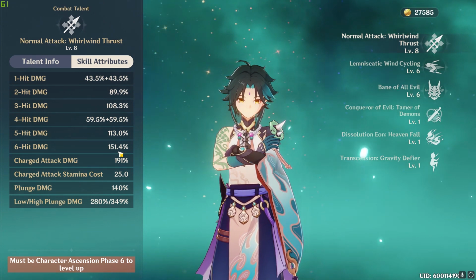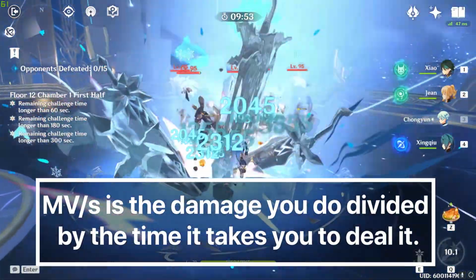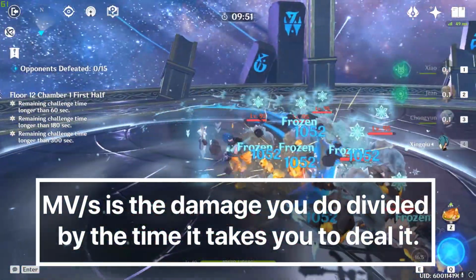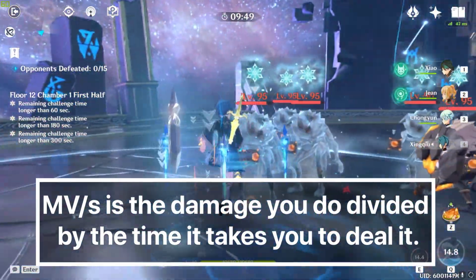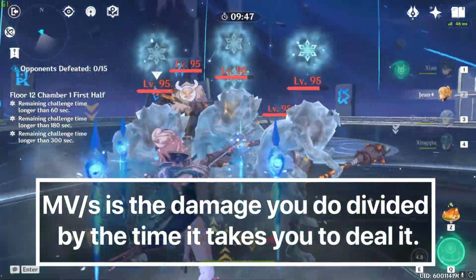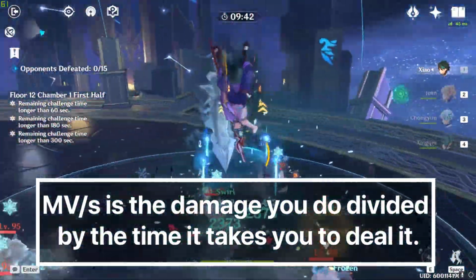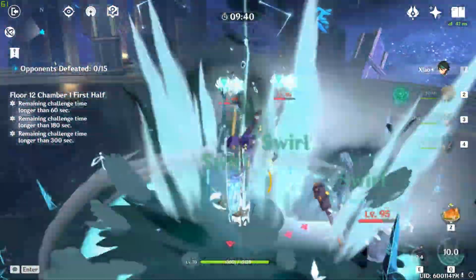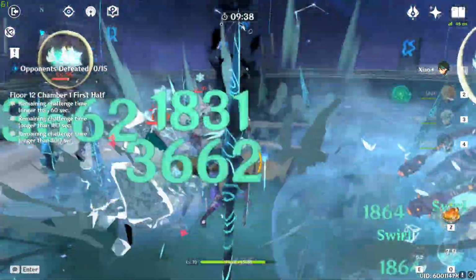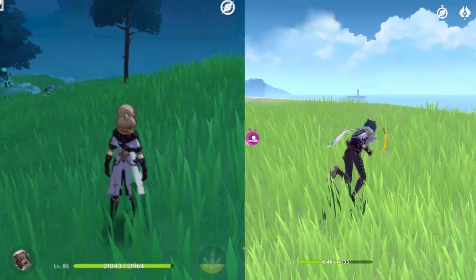So what is talent damage percentage per second? To put it simply, it's the talent damage done by an attack or a string of attacks divided by the time it takes to do them. But why is this important? Why do we care? Well, attacks and strings of attacks all have different talent damage percentages, and they all take different amounts of time to finish them.